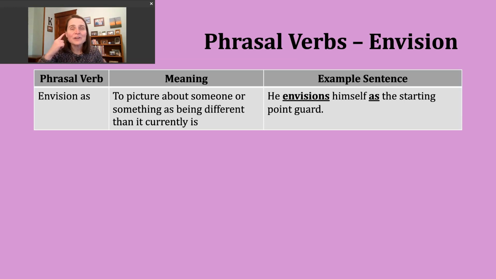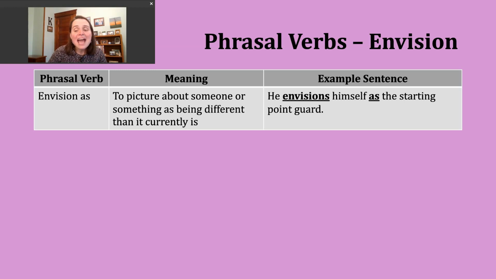Okay? So, here he is doing the action of picturing something, and he's receiving that action as well. Okay? So, that's why we have himself. Other examples of reflexive pronouns might be myself, yourself, herself, themselves.